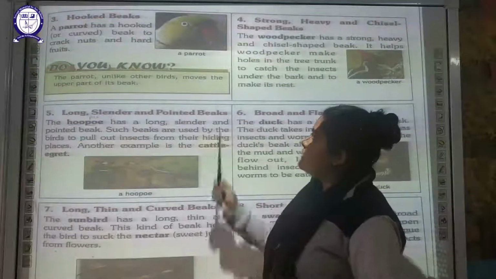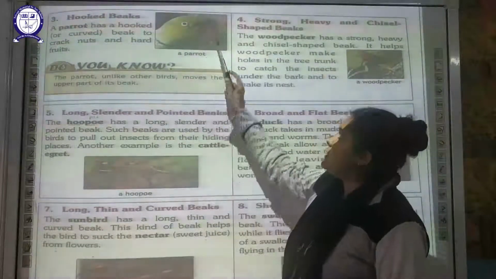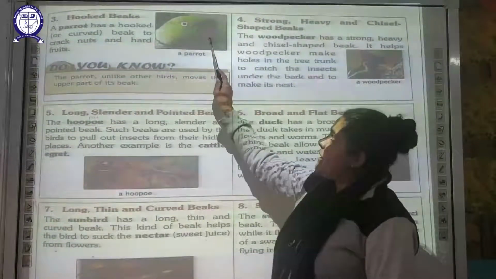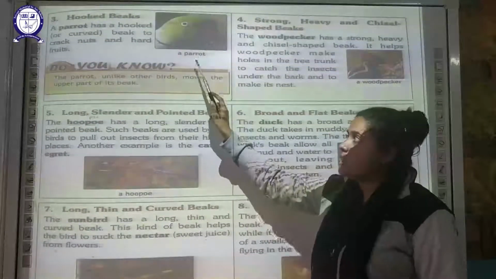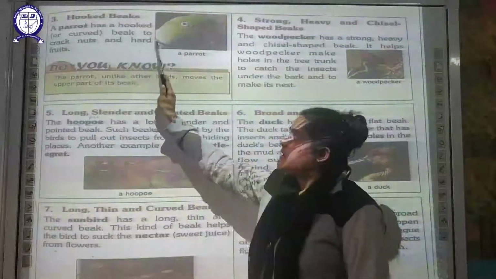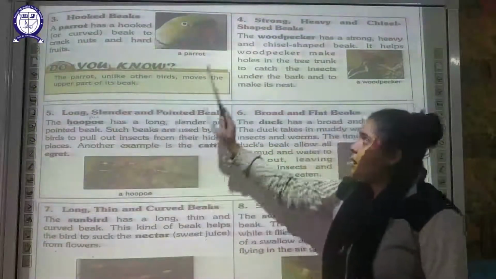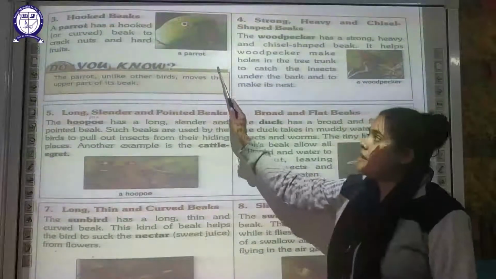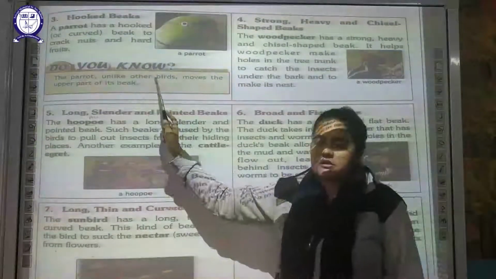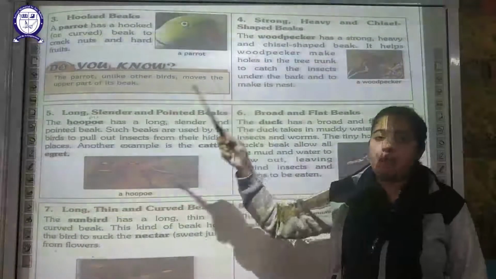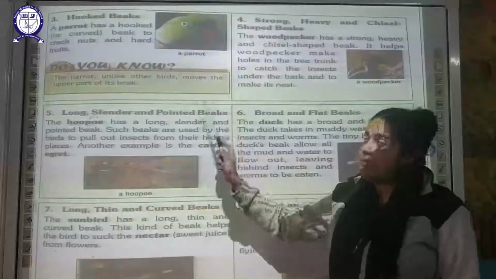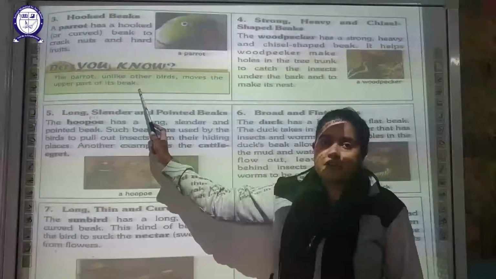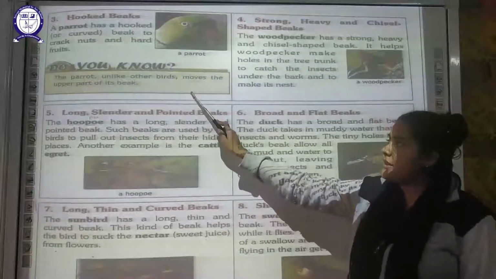Now the next type of beak is the hooked beak. One specific example is the parrot. You can see the parrot has a curved beak, and why does it have such a curved beak? So that it can crack nuts and hard fruits. One important fact which you have to remember: no other bird can move its upper beak except the parrot. The parrot can move the upper part of its beak. So you have to remember this exception.